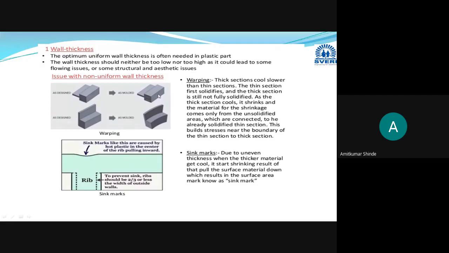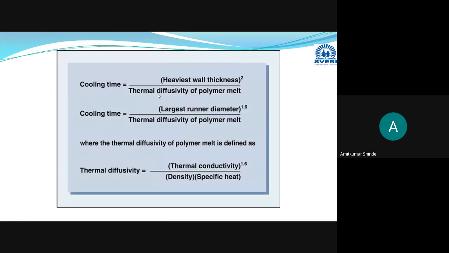Here I have explained that whenever we are going for thick sections, it takes more time for cooling, as thick sections are poor conductors of heat. They will take more time, and they shrink more. Hence we have to avoid the thick sections.